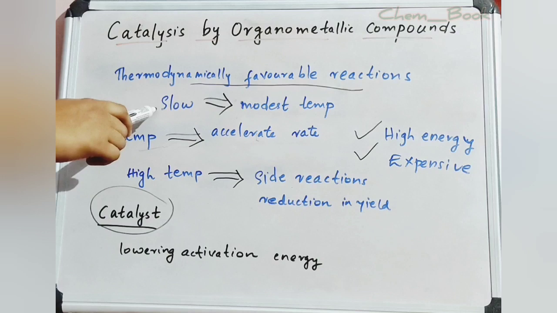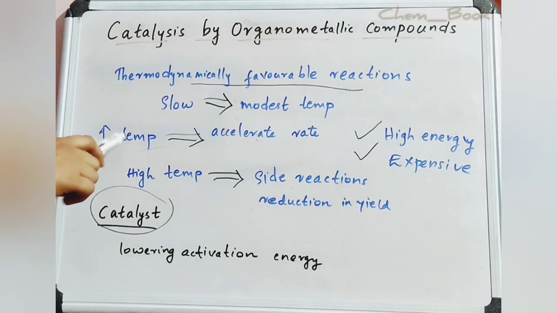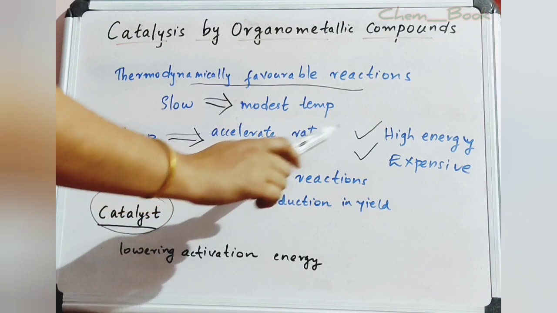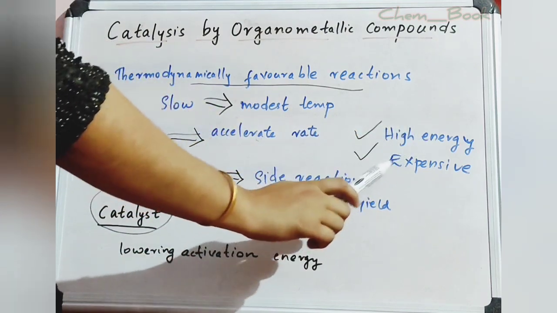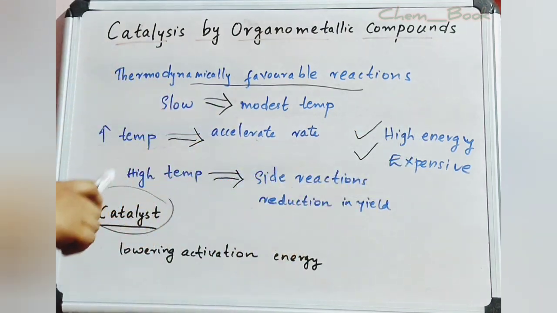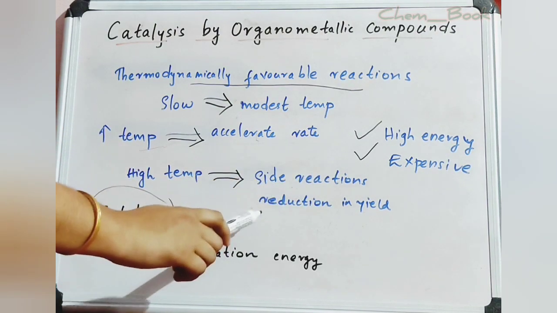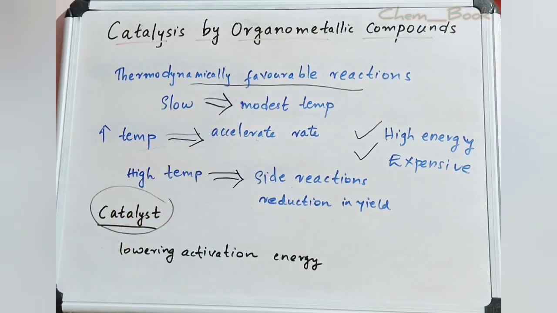Why? Because it is slow. By increasing temperature, we can accelerate the rate of the reaction. But this is a high energy process and also it is expensive. And also this high temperature will cause side reactions and a reduction in yield of the required product. In this condition, we use a catalyst.